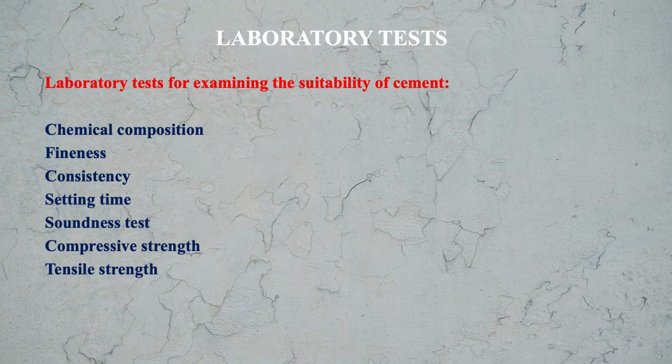Now let us see what the different laboratory tests are which we can do in the lab. Laboratory tests for examining the suitability of cement are chemical composition, fineness, consistency, setting time, soundness, compressive strength and tensile strength. These tests are done in the lab to examine the suitability of cement. These tests we will discuss in our next lecture: how they are done, what the results are, what the requirements are.